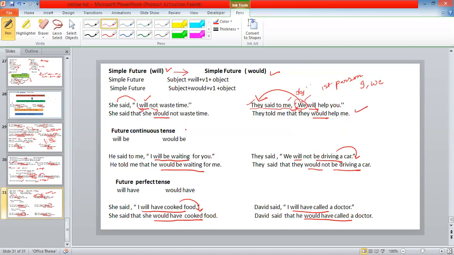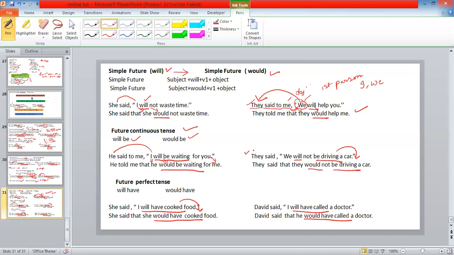Now, in the same way, future continuous. Will be changes to would be. For example, he said to me, I will be waiting for you. He told me that he would be waiting for me. I refers to he, will be changes to would be, waiting for you. You changes to me. Okay.